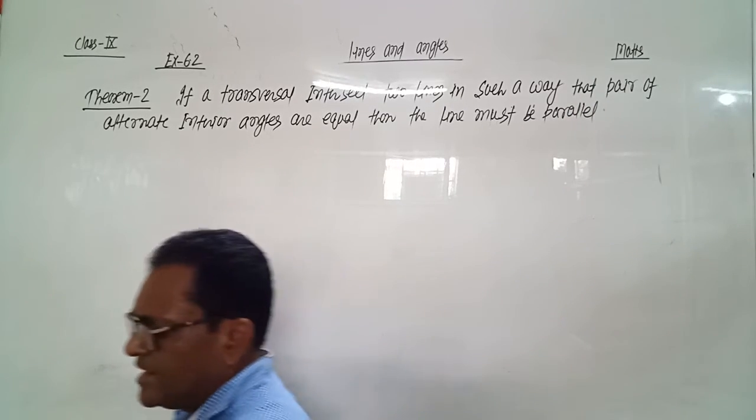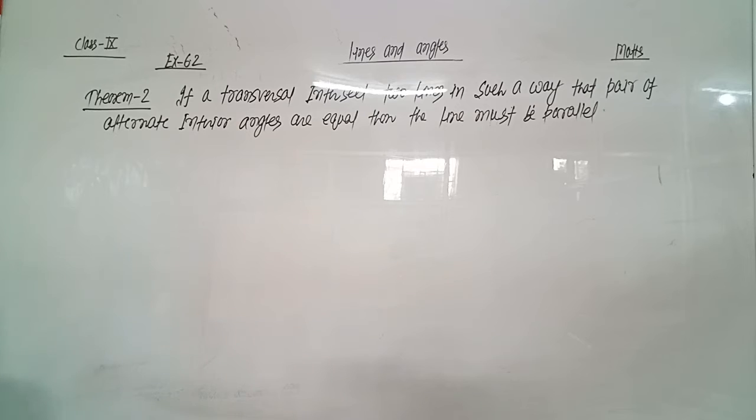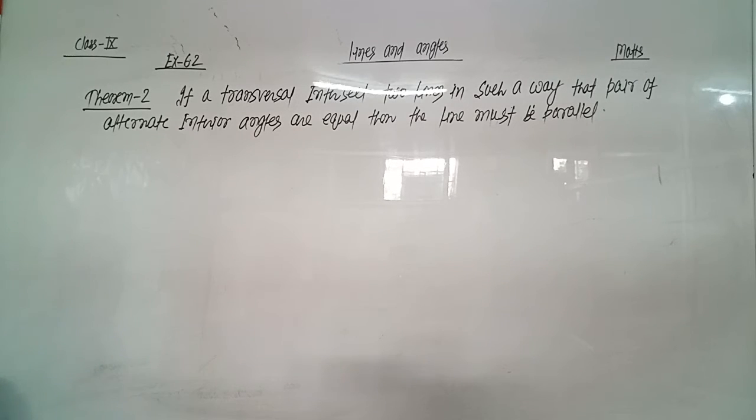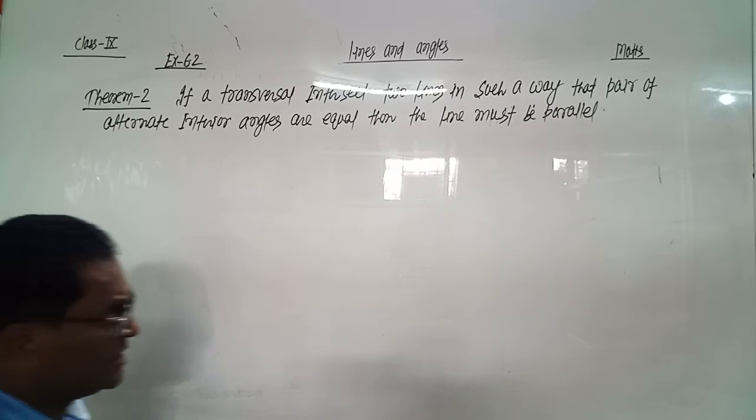If a transversal intersects two lines in such a way that the alternate interior angles are equal, then the lines must be parallel.